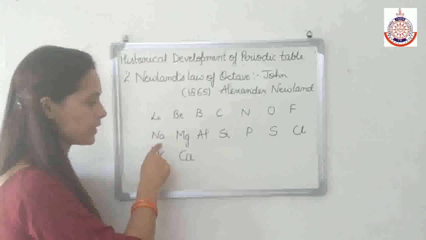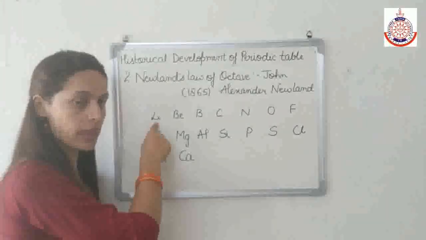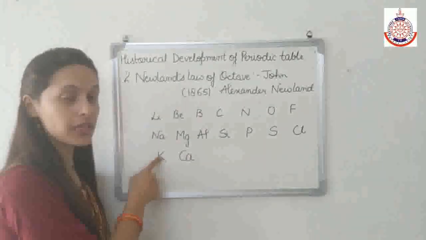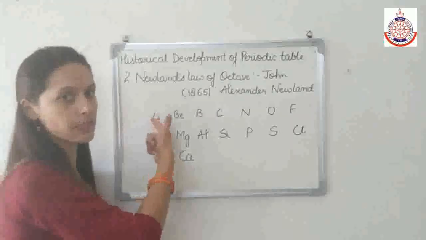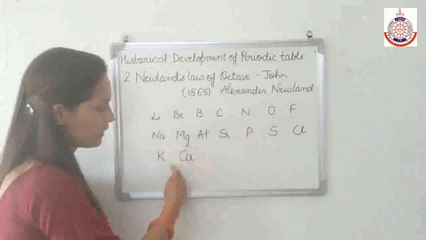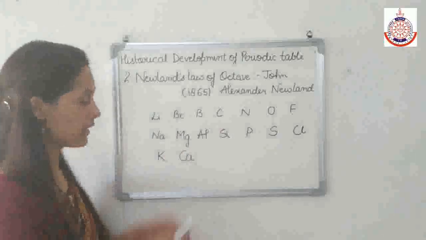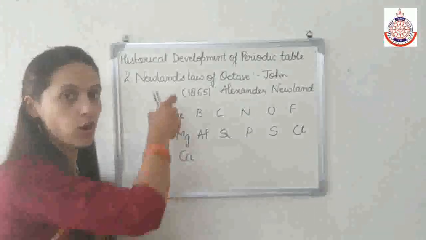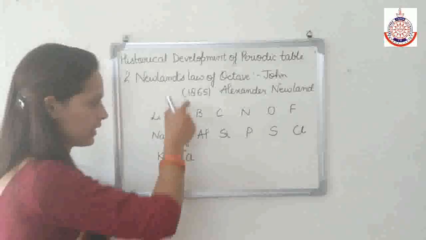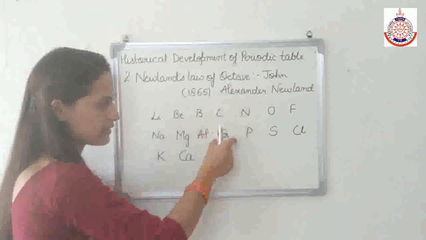It means the property of sodium is similar to lithium, and the property of potassium is similar to that of sodium, and in turn is similar to lithium. So here a group is formed in which all the elements have similar properties. Same in this case, same in this case, and same in this case.